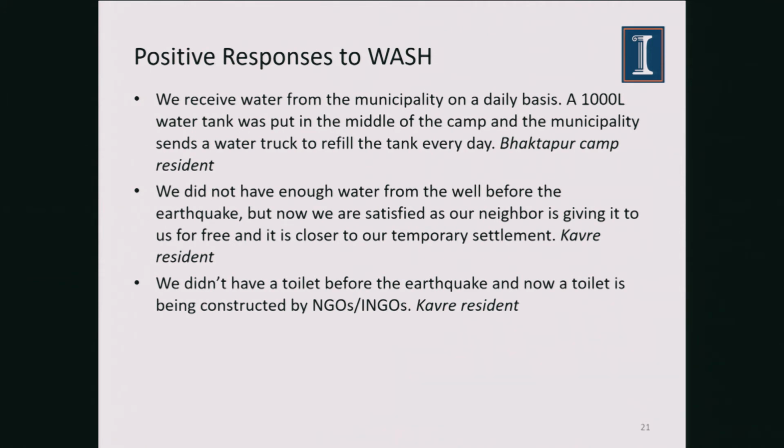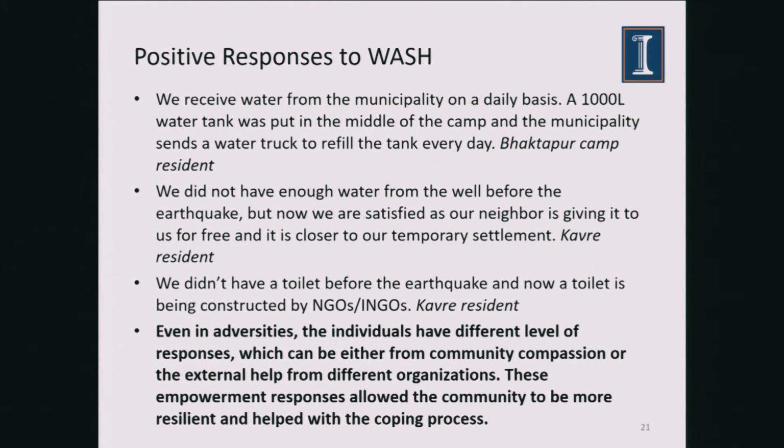Like the second response: we did not have enough water from the well before the earthquake, but now we're satisfied as our neighbor is giving it to us free and it's closer to our temporary settlement. Also, a lot of people were happy that their toilets were being constructed after the earthquake, which was not the case right before the earthquake. So this basically talks about how even in adversities, individuals have different levels of responses, which can come from either community compassion or external help from different organizations. These empowerment responses allow the communities to be more resilient and help with the coping process.